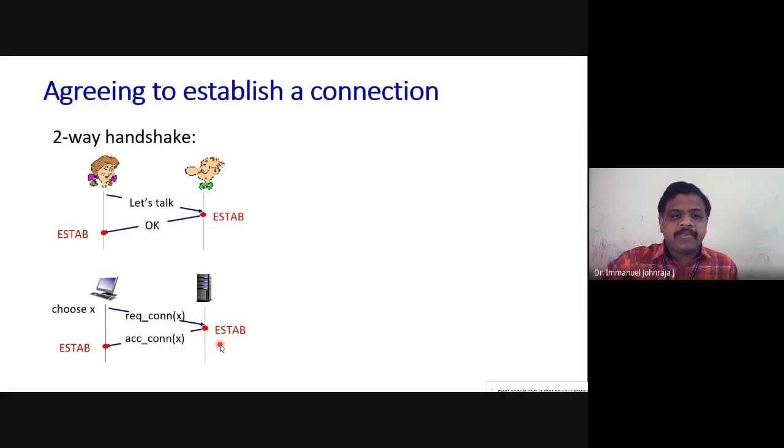Look at these left-hand side graphics. Both are the same actually, but one talks about humans and the other talks about machines. Probably we'll take the second half. Initially you talk to the other side, "Sir, can I talk to you?" And the other person says, okay. Now we talk about networks. We are not talking about one-to-one communication. Assume that I am sitting in front of you. You may not require the three-way handshake protocol. You can just say, "Sir, I have a question to ask you." He'll say, "Please ask me." "Sir, what is your name?"